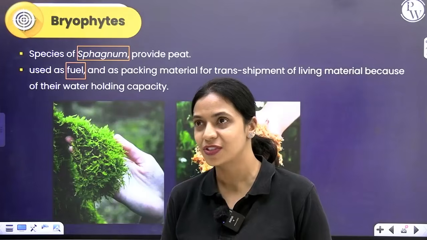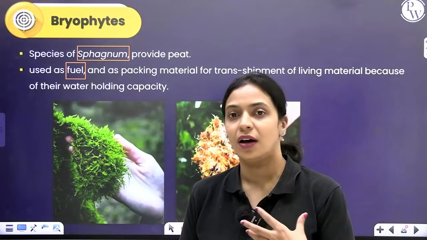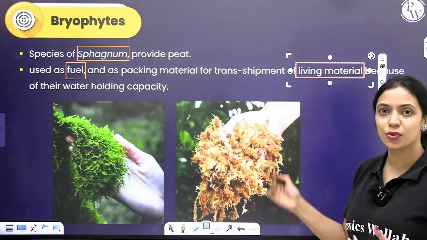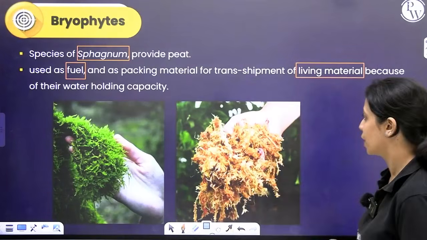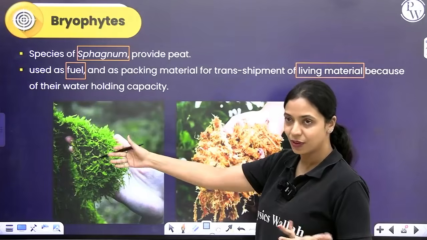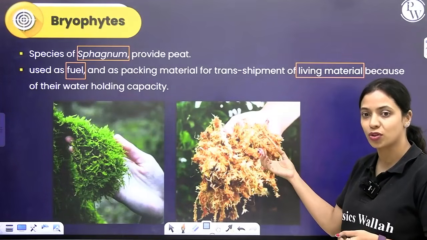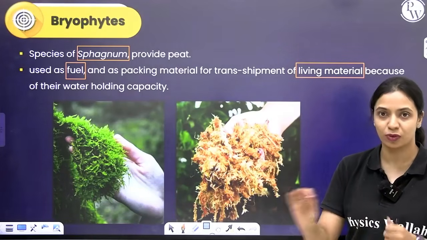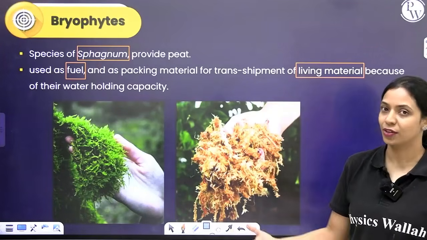For example, if some live tissue has to be transported from one place to another, it is used as packing outside because it has high water holding capacity. This is what sphagnum looks like when it's alive. This is dried sphagnum, used as packing material and also as fuel. Just like how you make cow dung cakes and use them as fuel for burning, they make cakes out of sphagnum as well and use it as fuel.